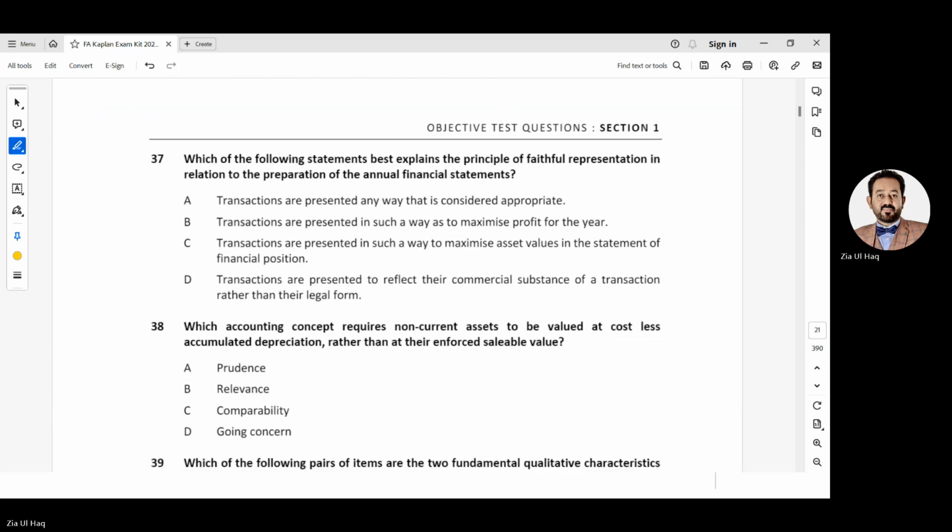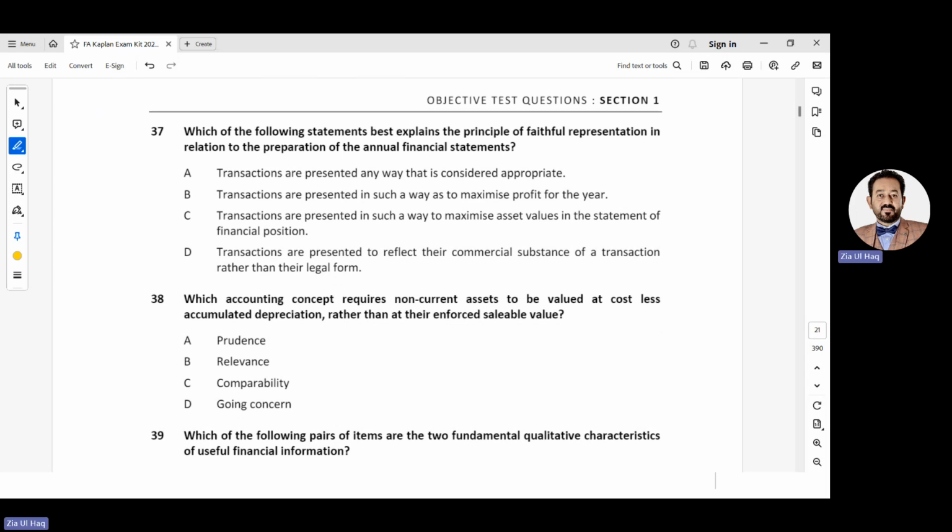37. Which of the following statements best explains the principle of faithful representation in relation to the preparation of annual financial statements? Financial statements should be accurate, should be true. Transactions are presented any way that is considered appropriate. No, not any way. Transactions are presented in such a way as to maximize profit for the year. No, no, no. Otherwise, management will understate the expenses and overstate the profits.